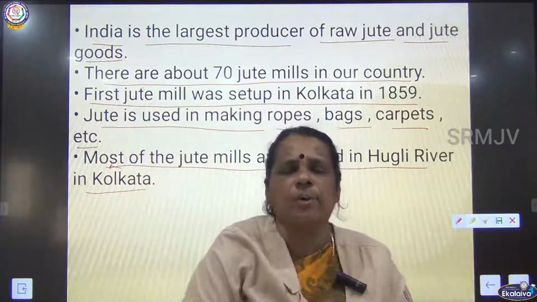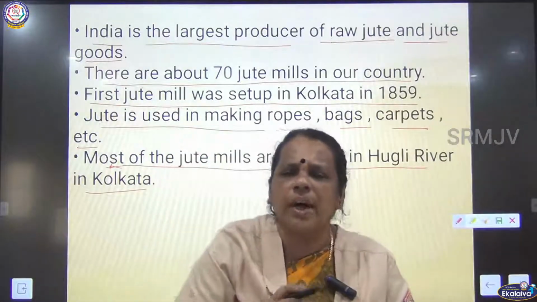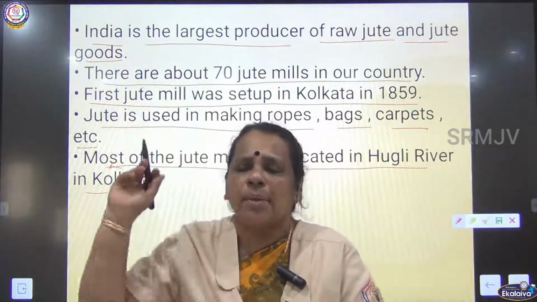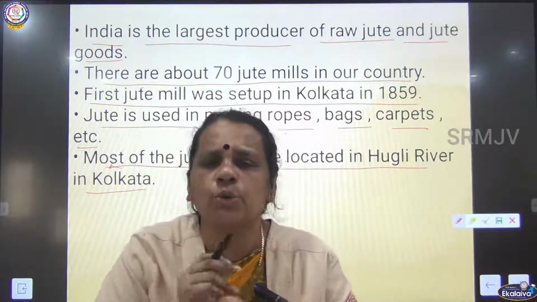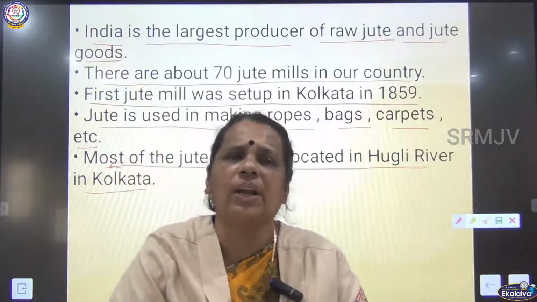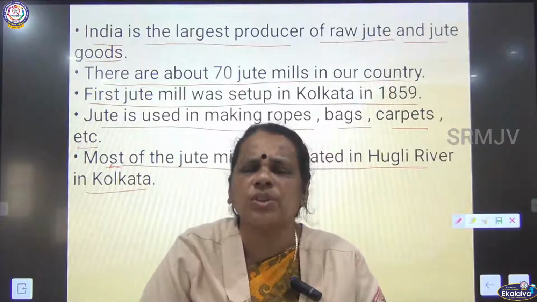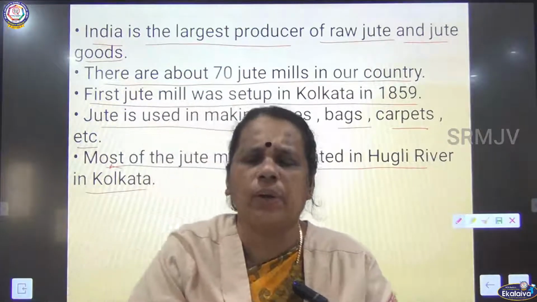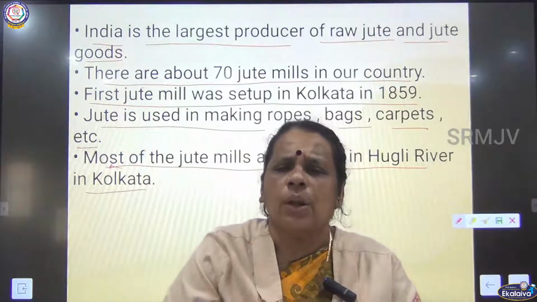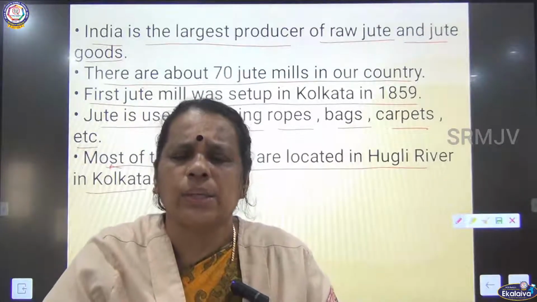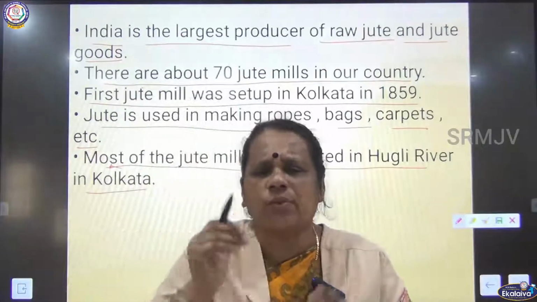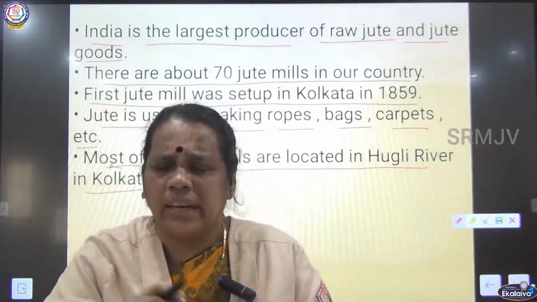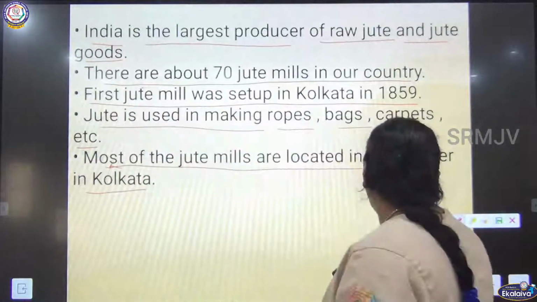So this slide talks about the jute industry. We are the largest producers of jute in our country. The first jute mill was set up in Kolkata in 1859, and most of the jute mills are concentrated in and around the Hooghly River. We are going to see why jute mills are concentrated there. There are many reasons for the concentration of jute industries around the Hooghly River. One by one we are going to see in detail.